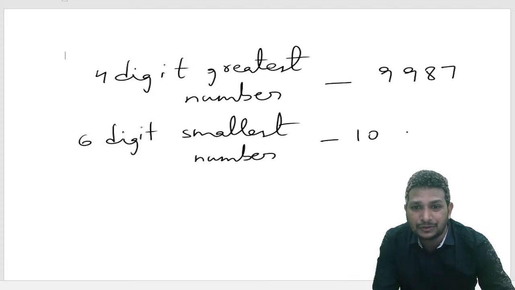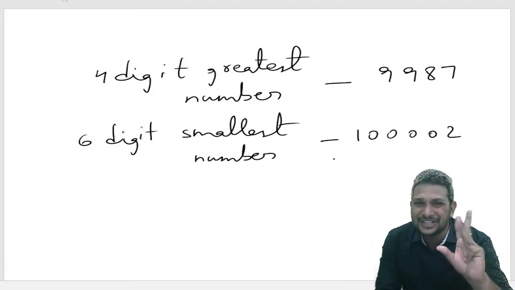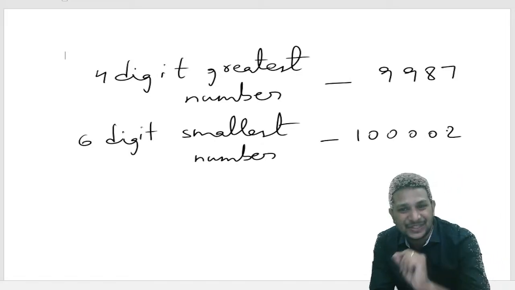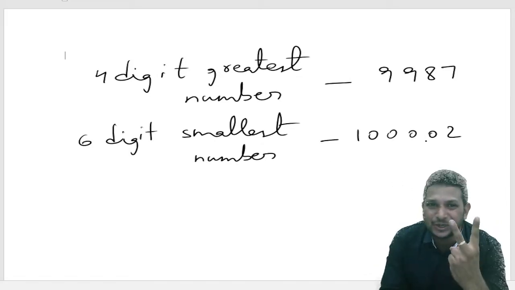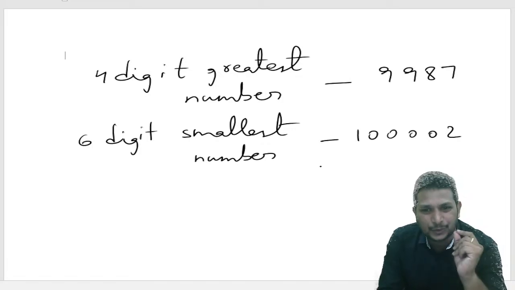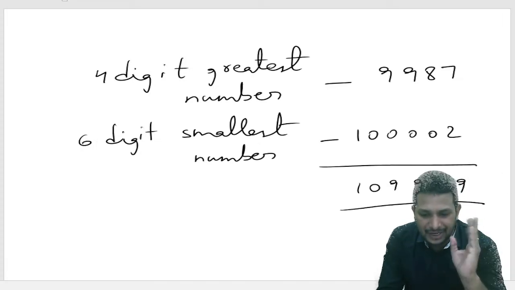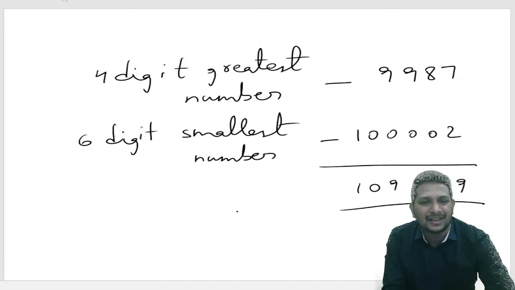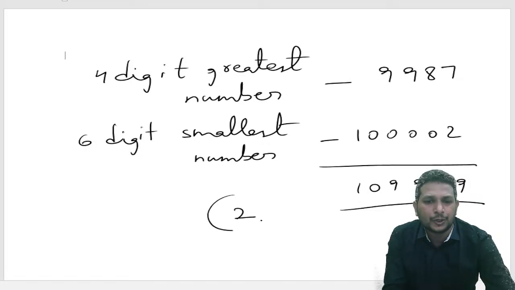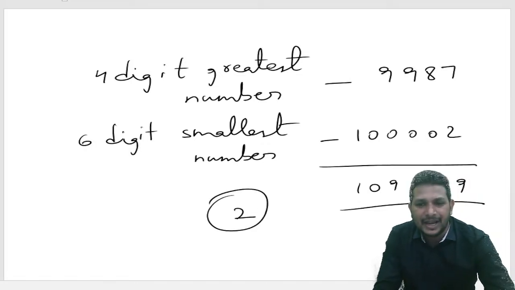Again, 100002. I use 3 different digits, 102. Okay, I can't write 0 again because if I write 0, I used only 2 digits. That's why I need to write 2. Add it: 9, 8, 9, 9, 10. 109989. That's nothing but option 2. Option 2. 109989.